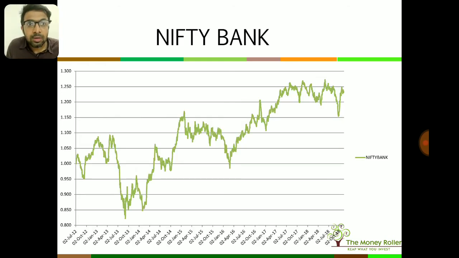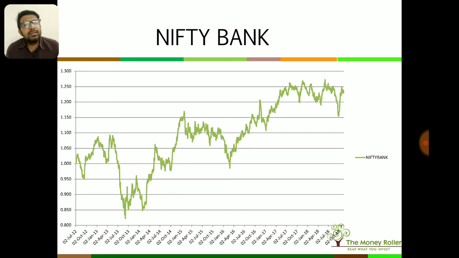This is Bank Nifty. Okay, this has also been relatively above 1. You can see the one line somewhere in the bottom hemisphere of the chart. Okay, it's not halfway, it's below the halfway mark. And we have seen that this sector has consistently outperformed the Nifty after 2014, right?